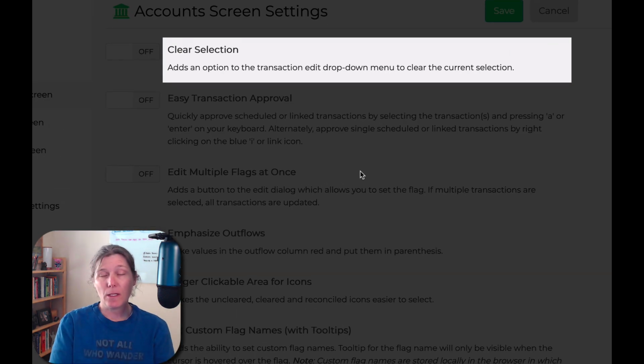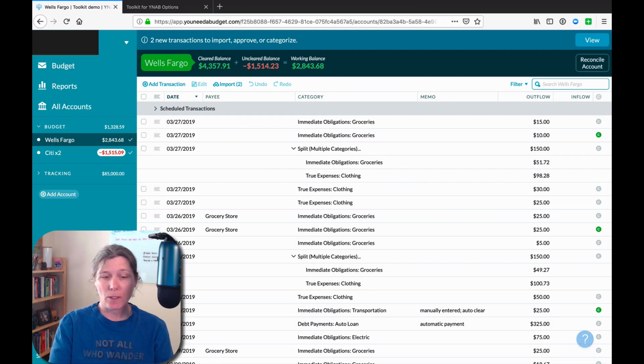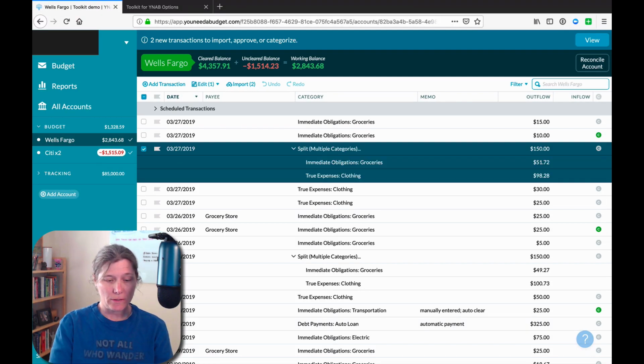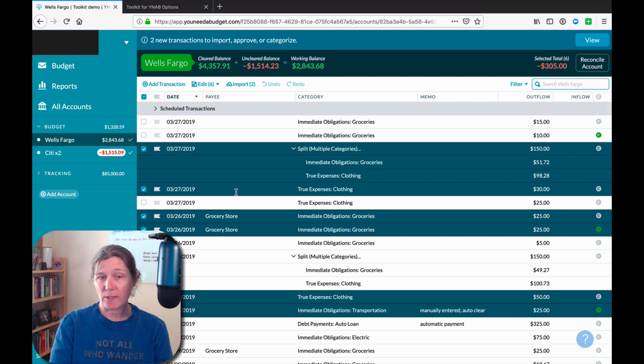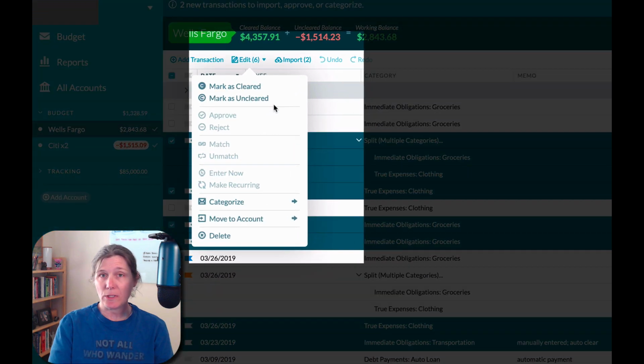Okay, the next setting is clear selection. What this does is add a function to the drop-down edit box. So if we come in here and select multiple transactions, and then come up into the edit menu, these are the operations we can perform on the selected transactions.